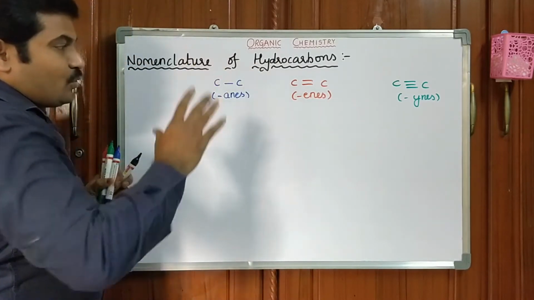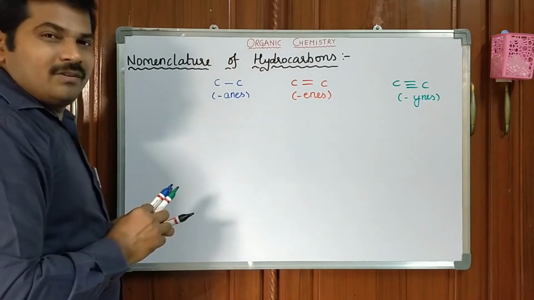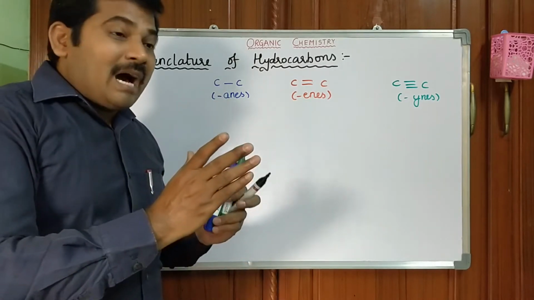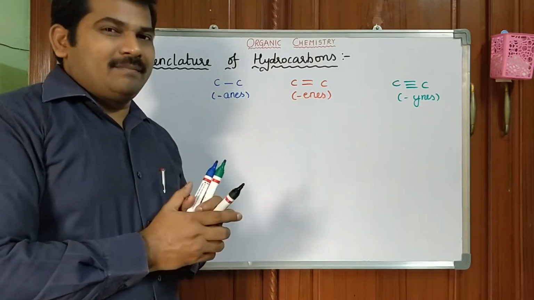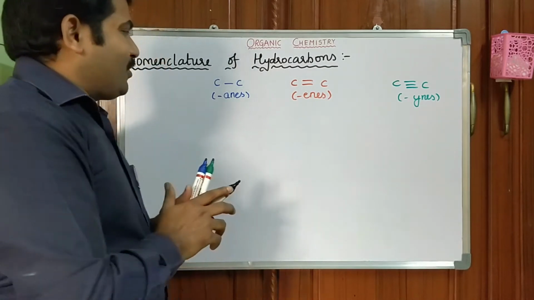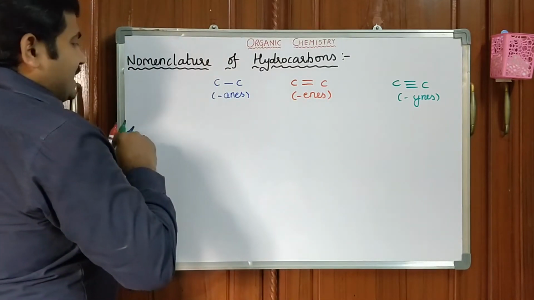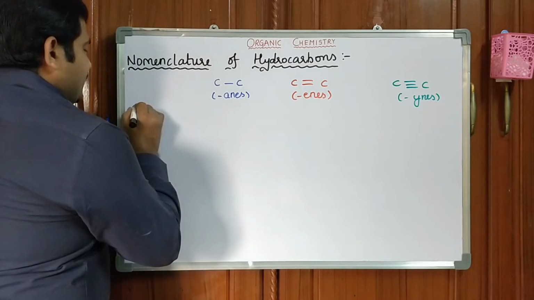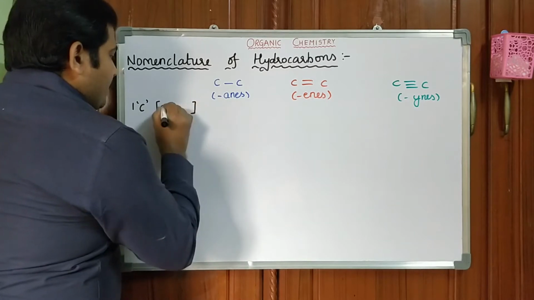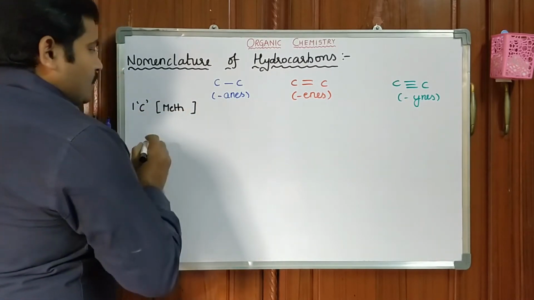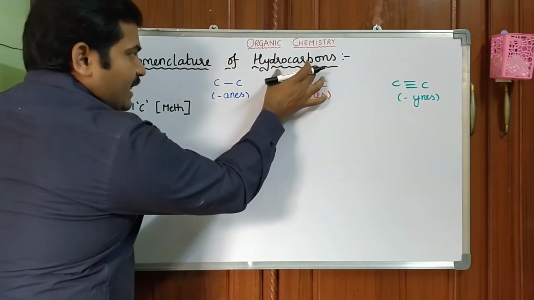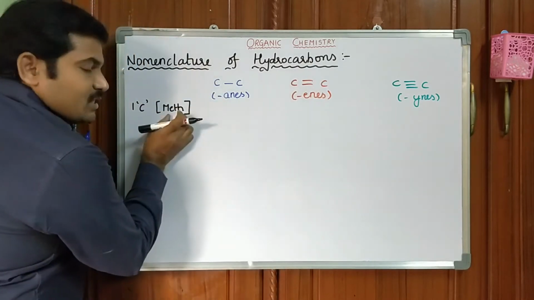Let us come to the various types of these compounds. The names of the compounds are completely based on the number of carbon atoms, which is the stem of the hydrocarbon. If the hydrocarbon contains only one carbon, the stem is meth.